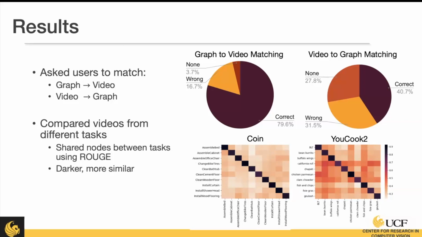We're also interested in understanding how there might be a global learning of tasks or a more local version of those videos. So here we're comparing the different tasks of a dataset, and we're also looking at the node overlap between the graphs that they're building. So here we see the COIN dataset has very different activities, and that is represented by how dissimilar the activities are to each other. Versus cooking, there's a lot of overlapping sub-activities that happen, and so there's a lot more similarity there.